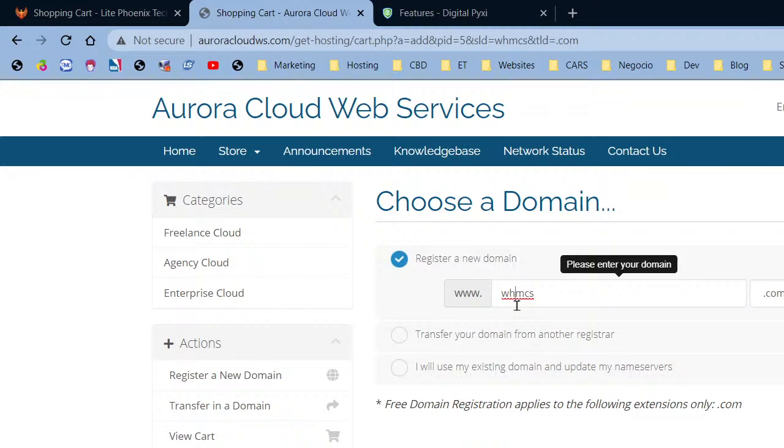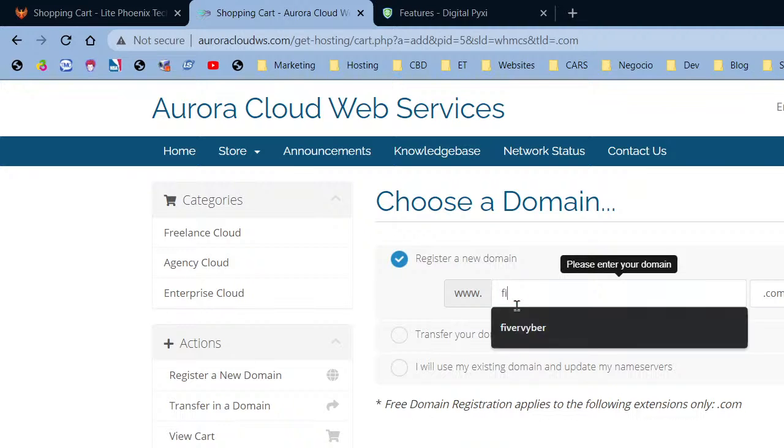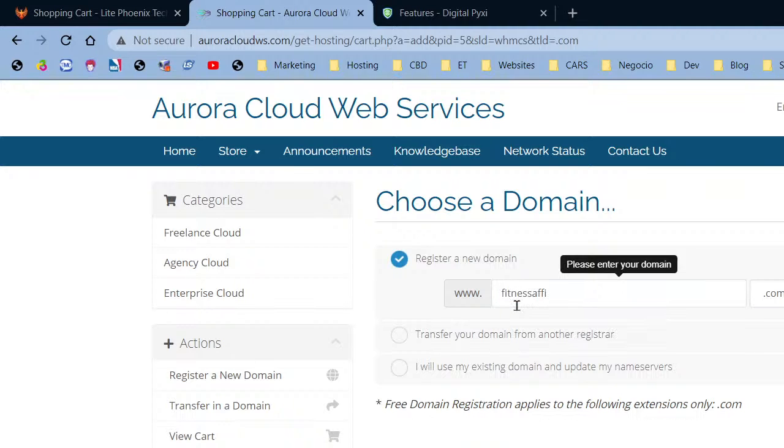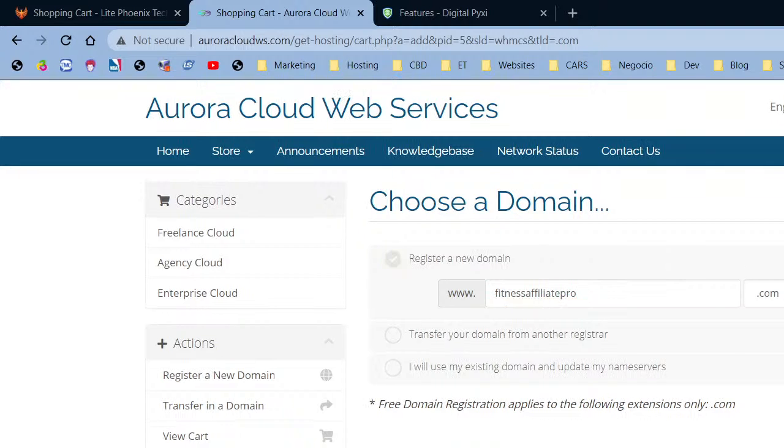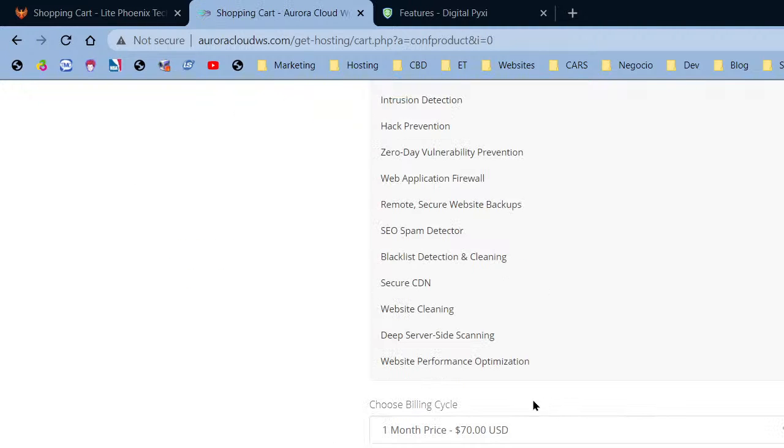All right, and I'm going to select the same domain name, Fitness Affiliate Pro, and let's hope it's still there, right? And remember, when you host for a year, you get a free domain name. So I'm just going to go ahead and continue, and this is for 1 month, but I'm going to go ahead for 12 months, and it says right here that the price is going to be discounted to $58.33 US dollars, right? So go ahead, and that goes to 70 bucks. All right, now I'm going to continue.